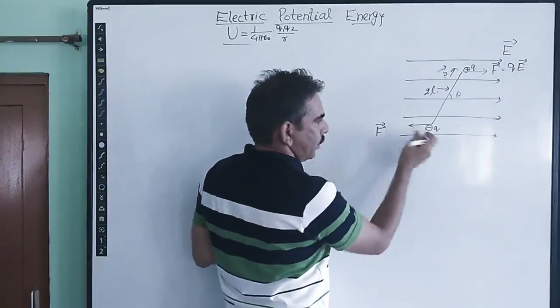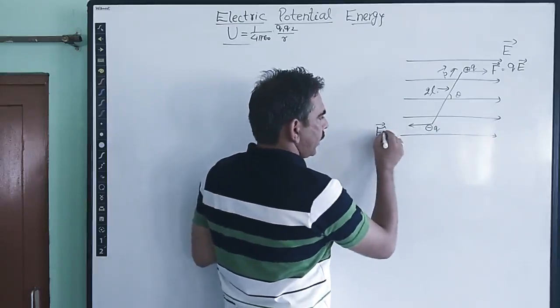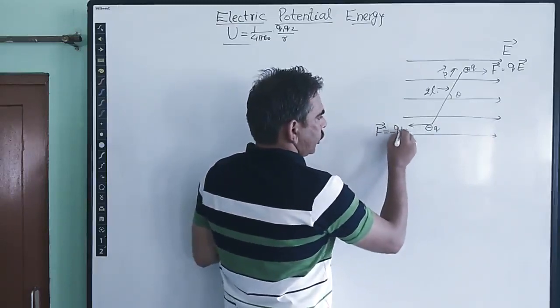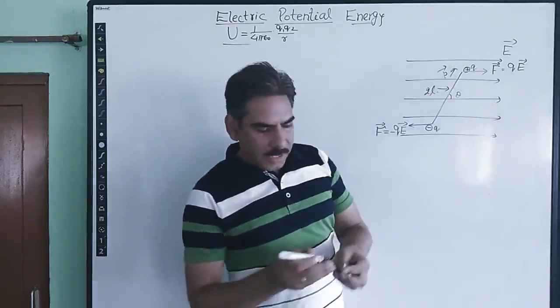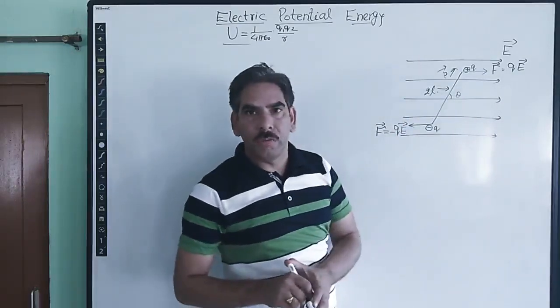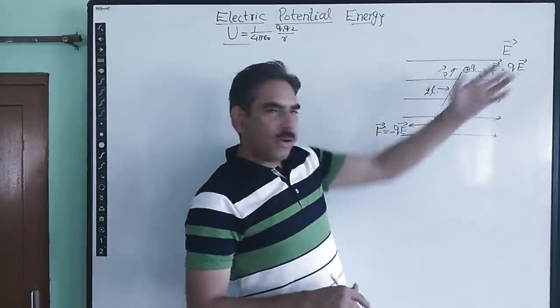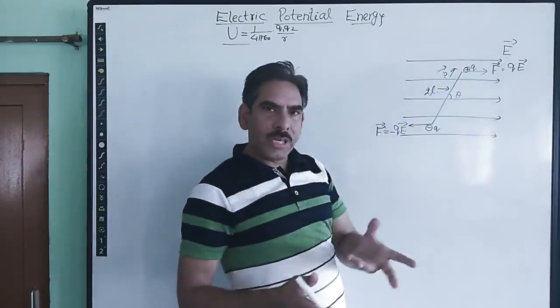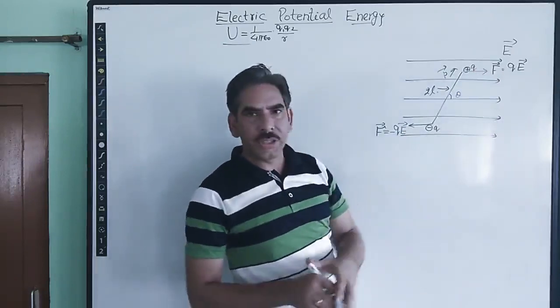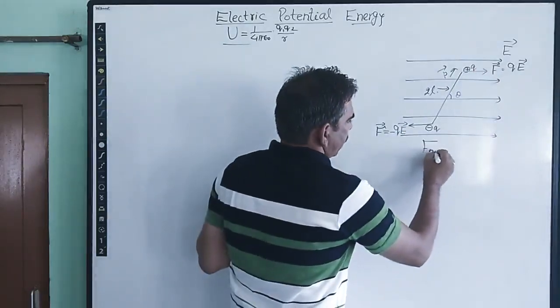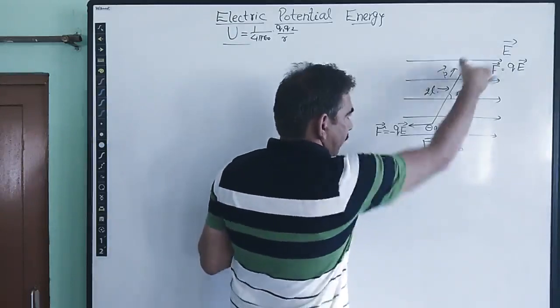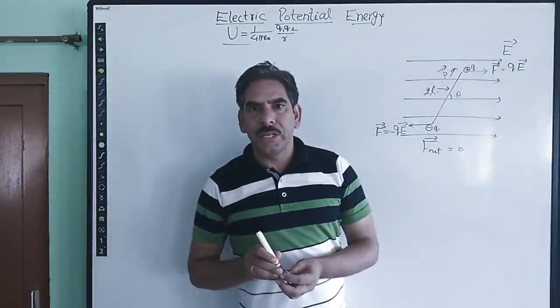Because the force is the same but the direction is opposite, we write it as F equal to minus Q into E. These two forces acting on the two charges are the same because the electric field is uniform. So the net electrostatic force will be 0 because the two forces are equal in magnitude and opposite in direction.